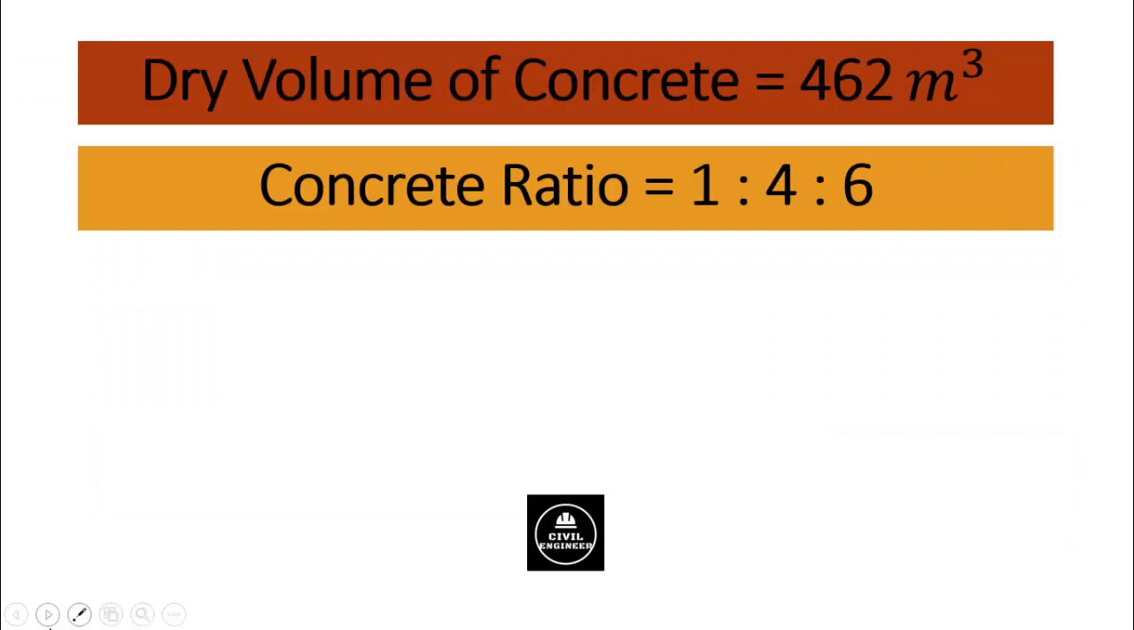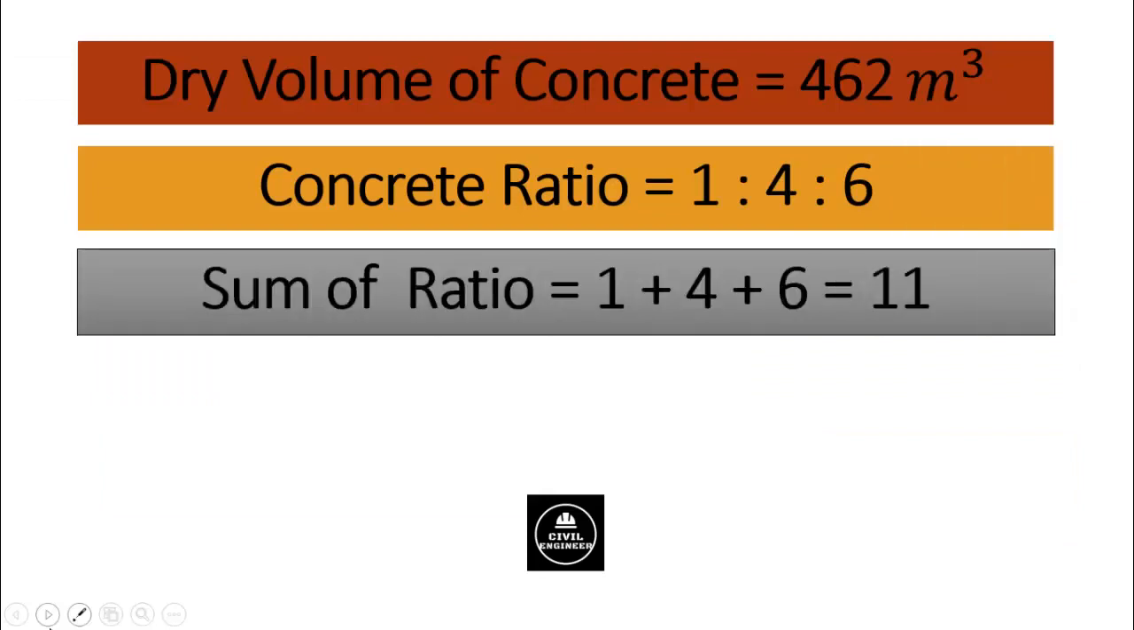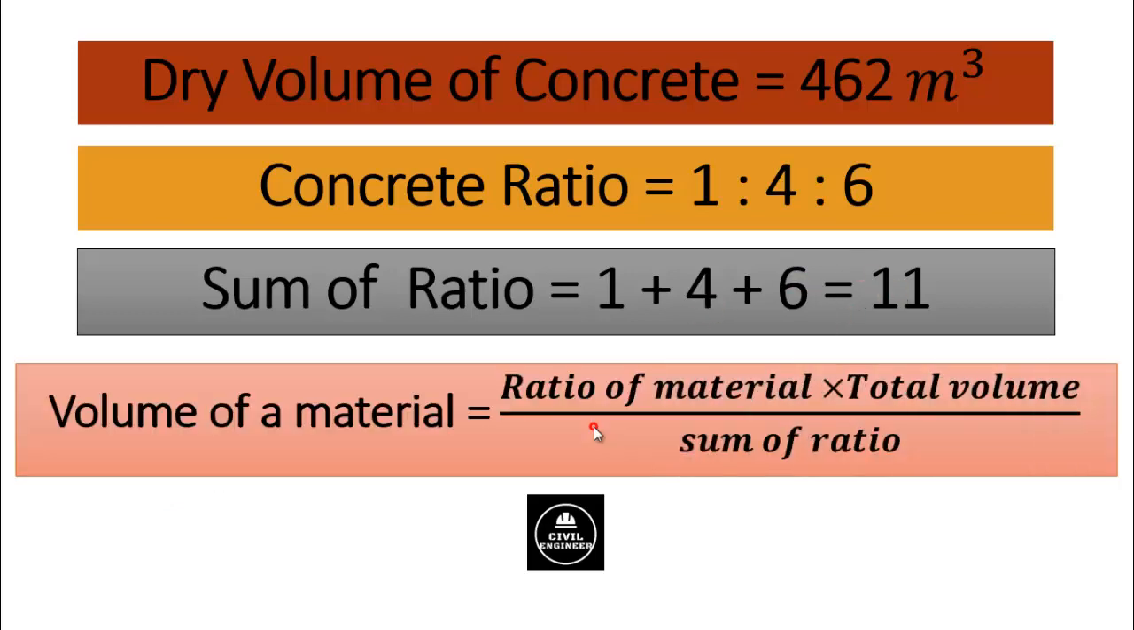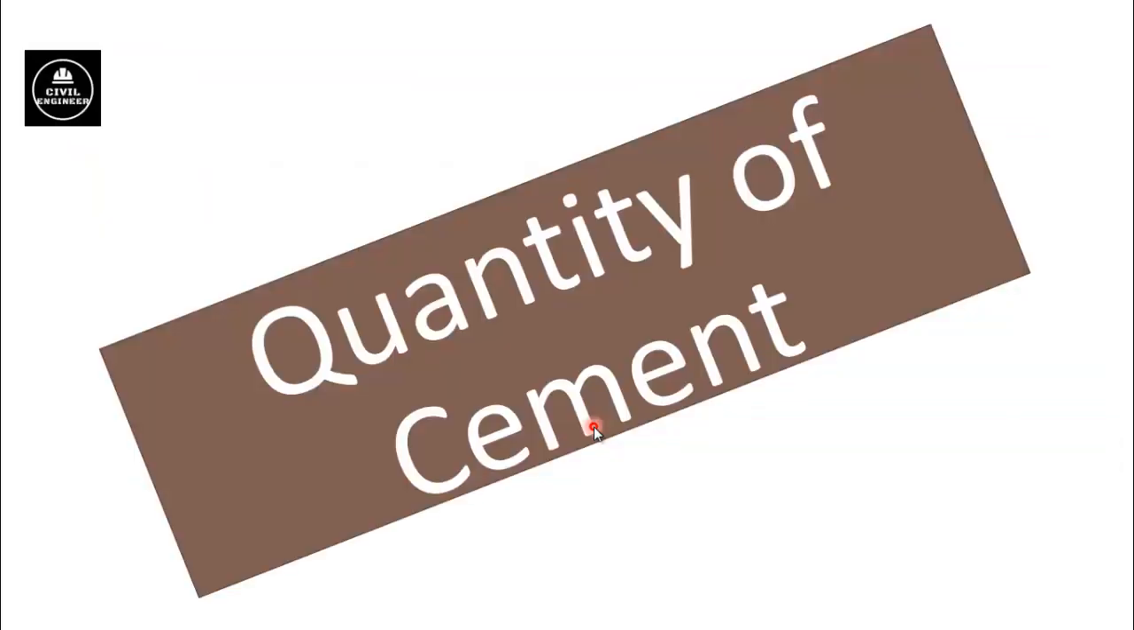Concrete ratio is 1:4:6. Sum of ratio will be equal to 1 plus 4 plus 6, which is equal to 11. Volume of each material can be calculated by using this equation: volume of material is equal to ratio of that material multiplied by total volume divided by sum of ratio. Now we will calculate quantity of each material. First we will start with calculation of quantity of cement.